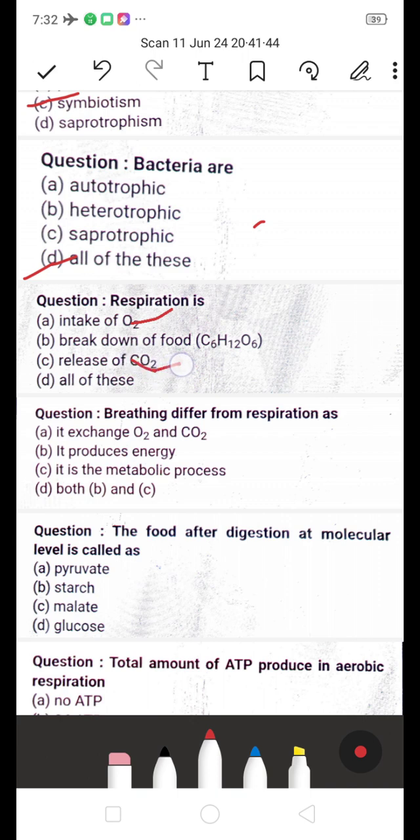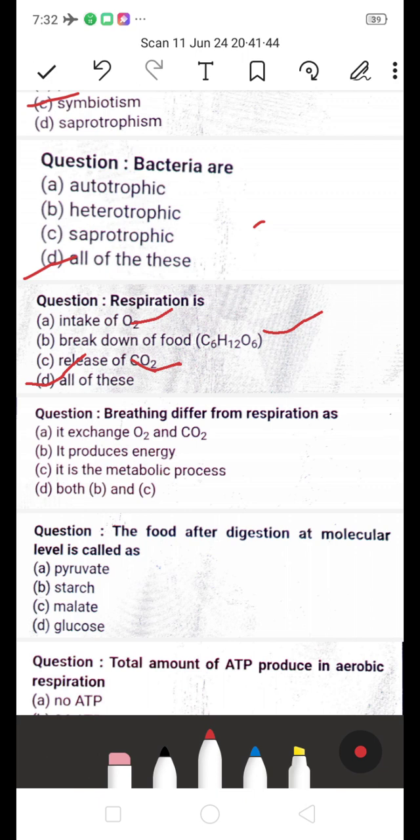We release the CO2, this also. And this is a chemical process, and they release energy from food. It produces energy. So the answer is D, all of this is the right answer.